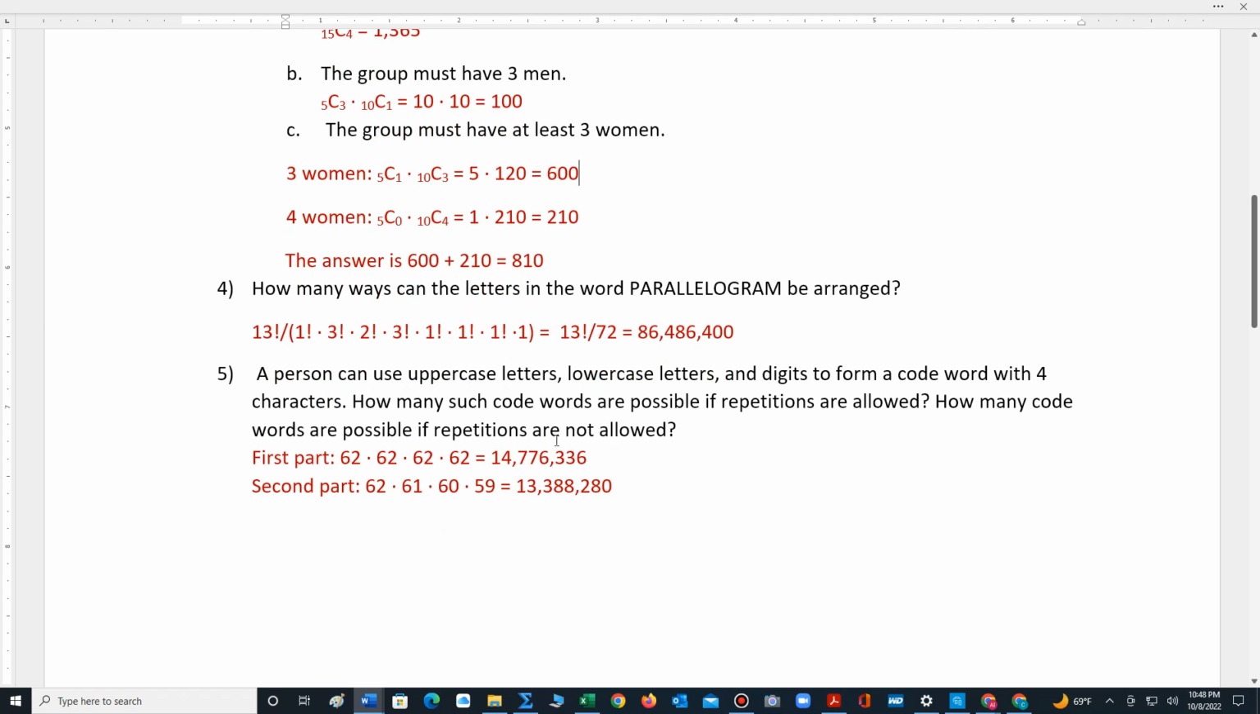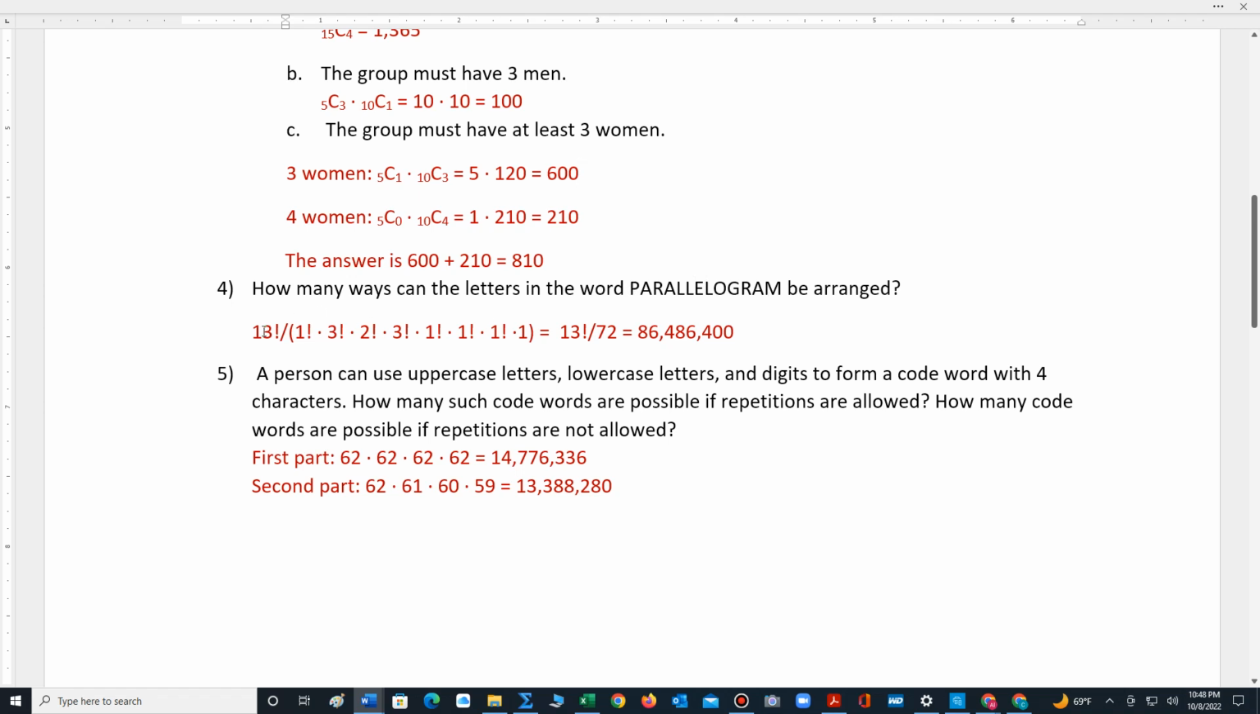Number 4 states the following. How many ways can the letters of the word parallelogram be arranged? In this scenario, we're counting the number of permutations and then dividing out all repetitions of each item. So altogether, there are 13 letters.